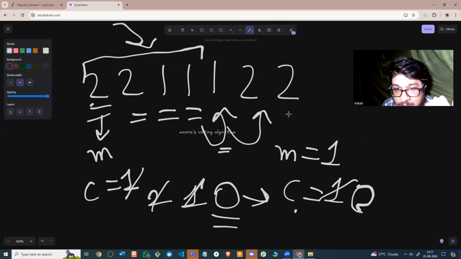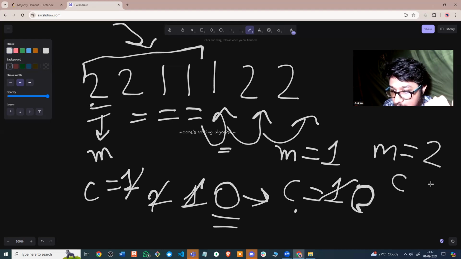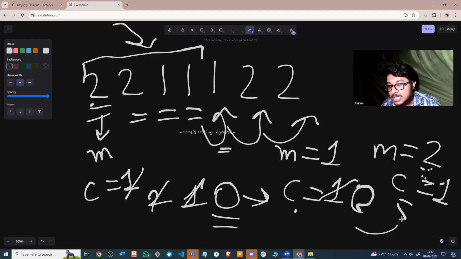Okay, count becomes 0. So again, I move on here and I have to consider this as the majority element. So count becomes 1. Now look, the array has finished, and I have this pending element as my majority element, right? So that means I have this element remaining. I have this m equal to 2 remaining as the extra element after cutting off all the other elements.